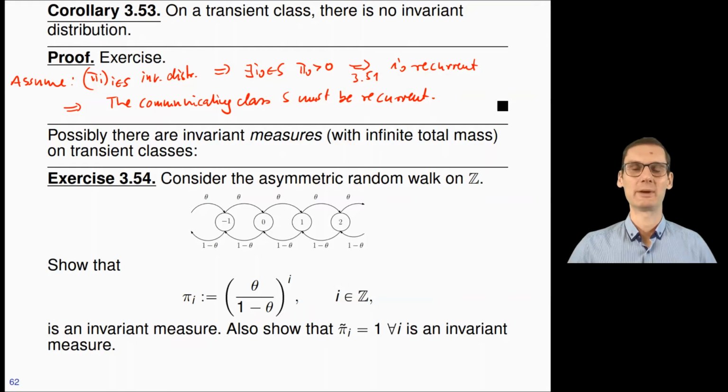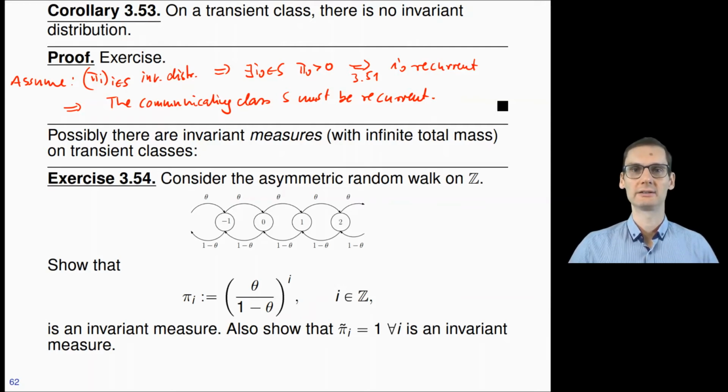And these examples are wrapped up as the following exercise. Consider the asymmetric simple random walk on Z, which means that going to the right has probability theta, going to the left has probability 1 minus theta. Your task is to show that the following quantities are invariant measures. First of all, pi_i is given by (theta divided by 1 minus theta) to the i. This is one choice. The other one is pi tilde, which is the constant one measure. You should show that these two choices are indeed invariant measures.